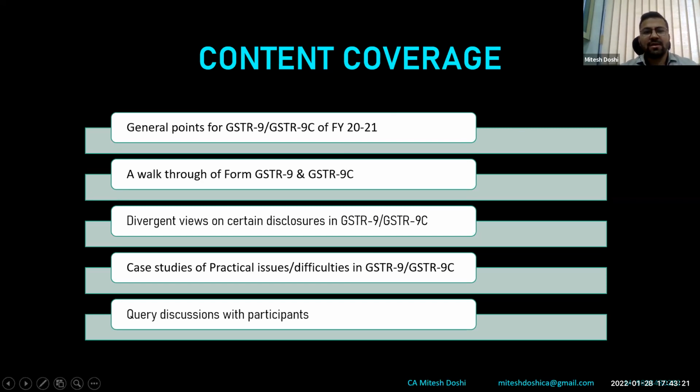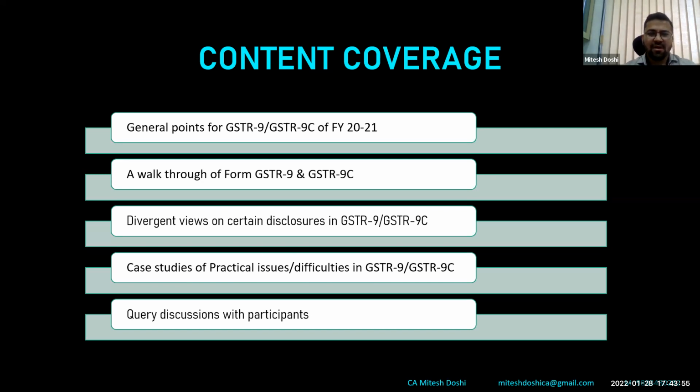Thereafter, I'll be making you run through GSTR 9 and 9C in a quick revision manner. Thereafter, I'll be highlighting a few things wherein there are divergent views over the period of 3 years and even in the fourth year. So it's presumed that many people might have already finished 9 and 9C since there was no audit required. However, since income tax audit and state audit due date was extended, and till now we are required to attach the financial statements, audited financial statements, many people could not complete even though they were ready with the GST 9 and 9C.